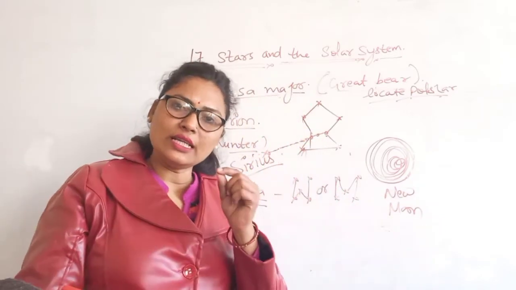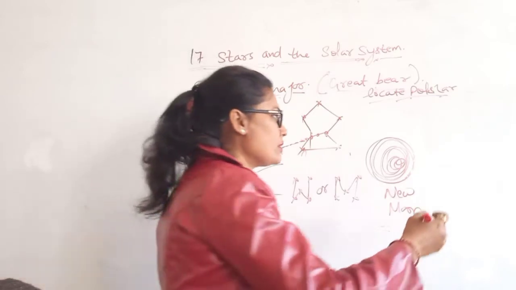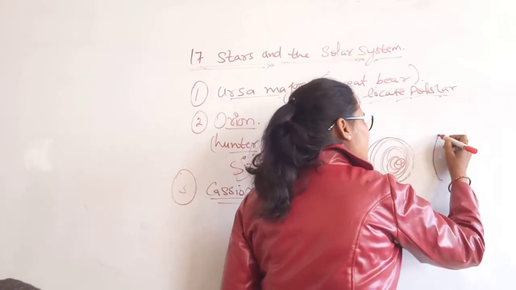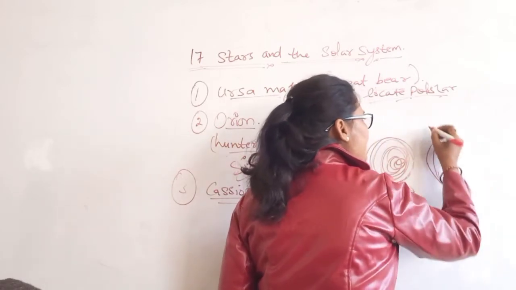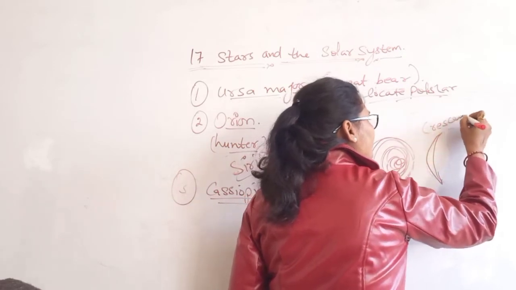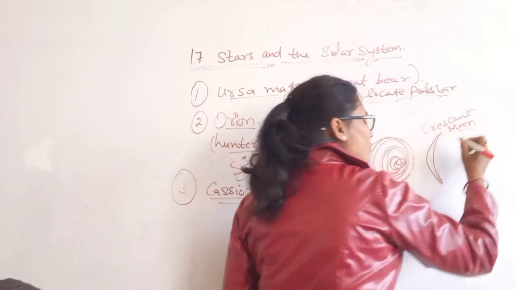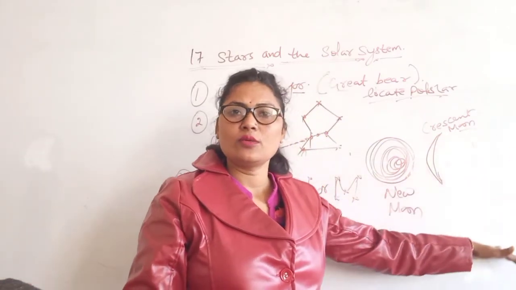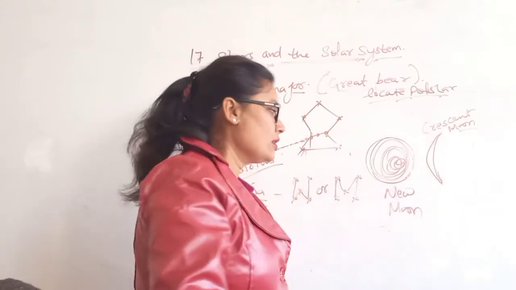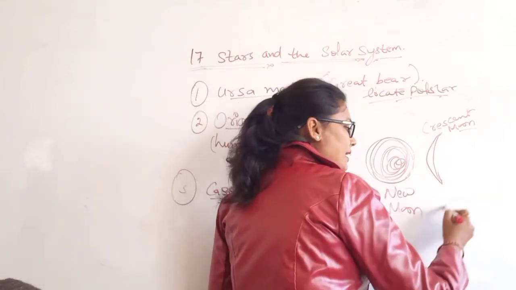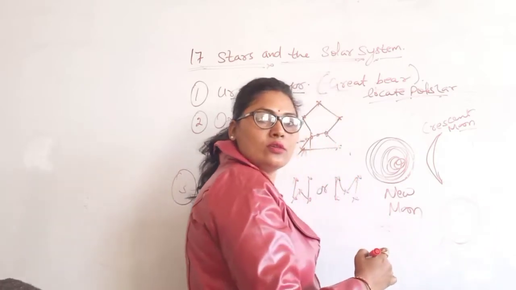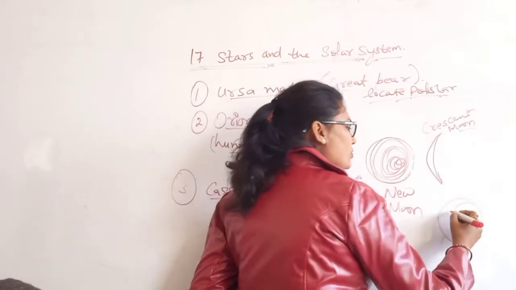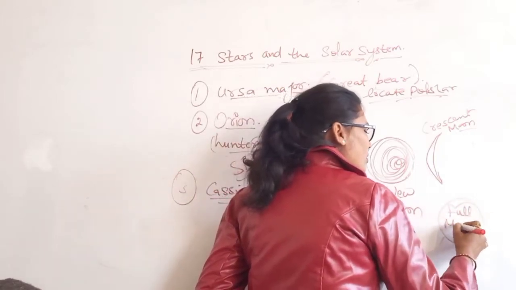After that we can see a very thin part of the moon. This is the visible part, and that is known as the crescent moon. Like that it keeps growing, and the visible size becomes bigger. After 15 days the whole part is visible, the whole disk is visible to us, and that is known as full moon day or Purnima.